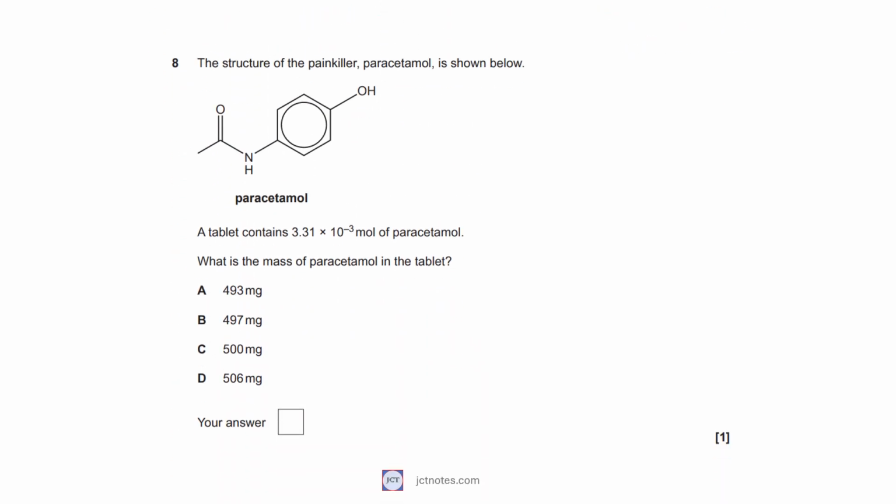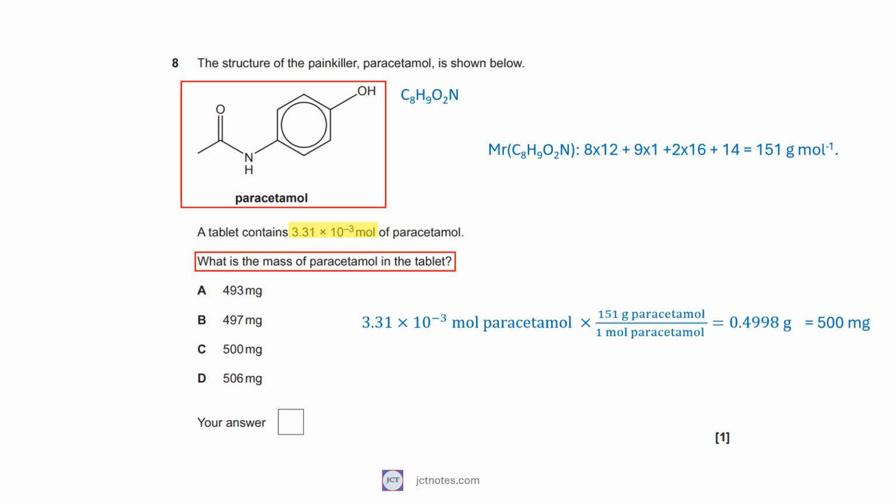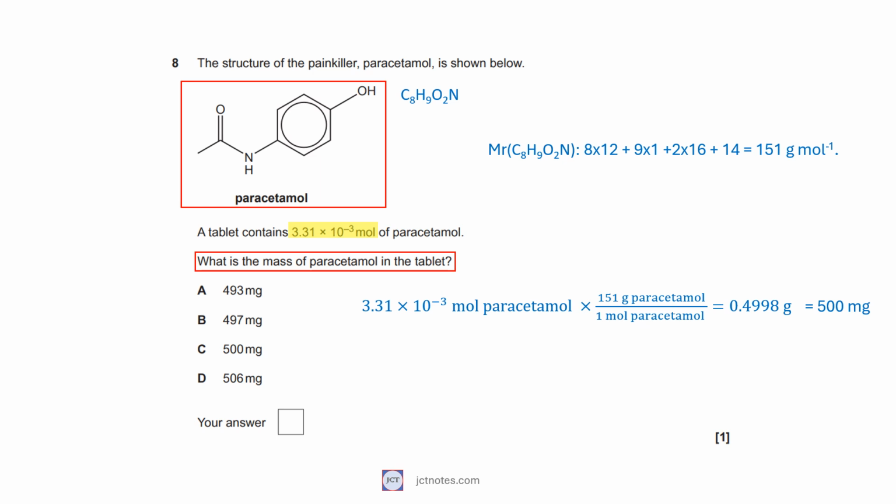In question 8, we are given the structure of paracetamol. A tablet contains 3.31 by 10 to the power of minus 3 mole of paracetamol. We are asked what is the mass of paracetamol in the tablet. The formula of paracetamol can be written as C8H9O2N, with a molecular mass of 151 grams per mole. With the molecular mass, we can find that 3.31 by 10 to the power of minus 3 mole of paracetamol is 500 milligrams. The answer is C.